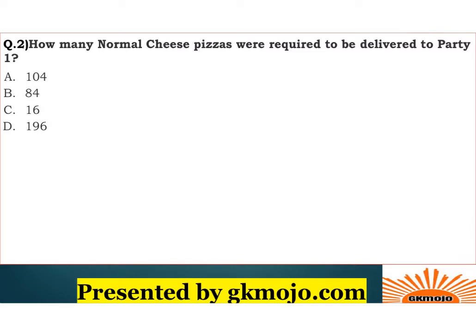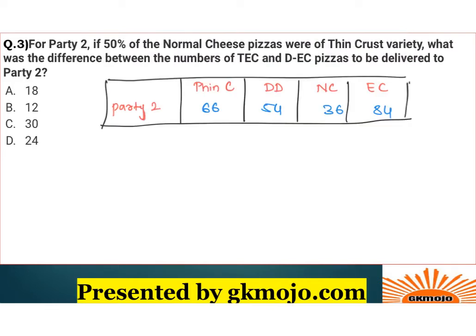Next question, again same as question number 1. How many normal cheese pizzas were to be delivered to party 1? So in party 1, we saw that a total of 16 normal cheese pizza was to be delivered. Hence, option number C is the correct choice. So you saw after you made the table, 2 questions were so easy to crack within seconds after the table was ready. Let's have a look at this question.